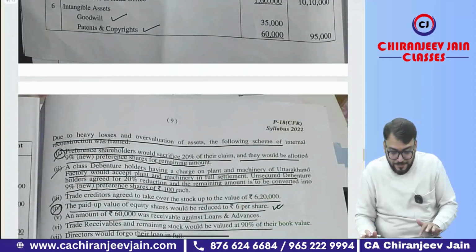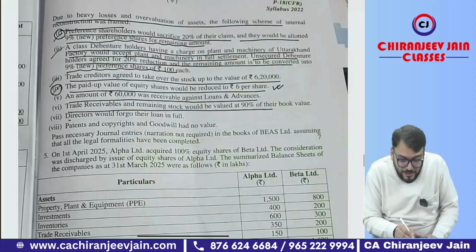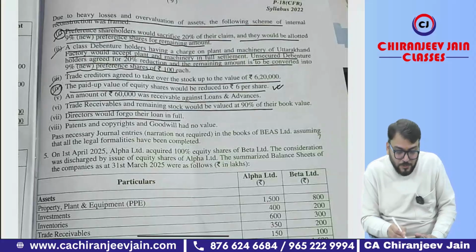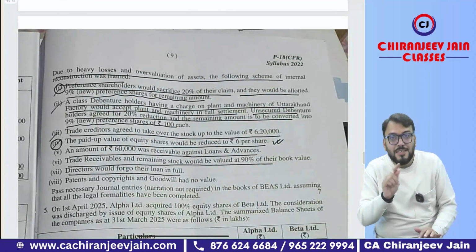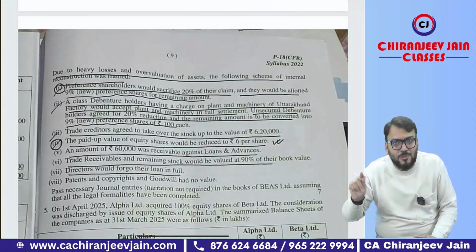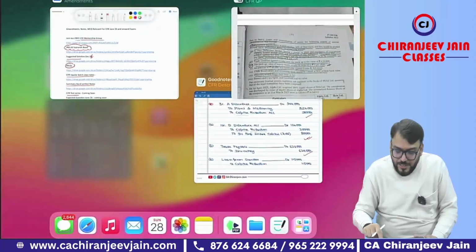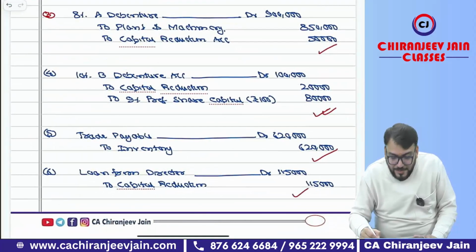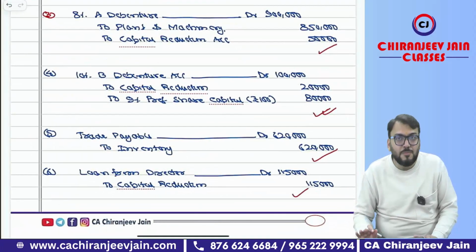Then coming to directors: the directors would forego their loan in full. So for that, what journal entry will we do? Directors loan account debit to capital reduction. I think the first journal entry I have done that. The entire loan from director will be transferred to capital reduction.